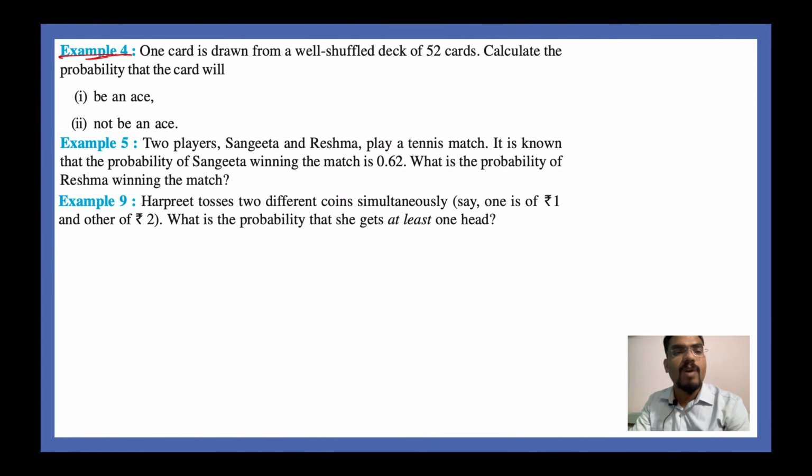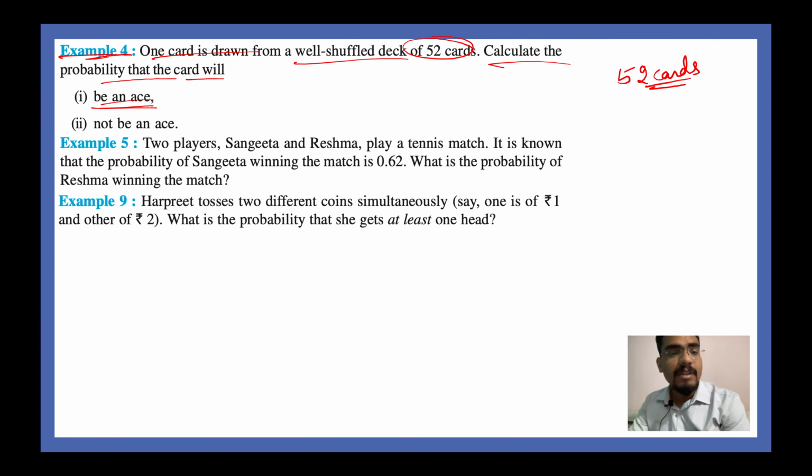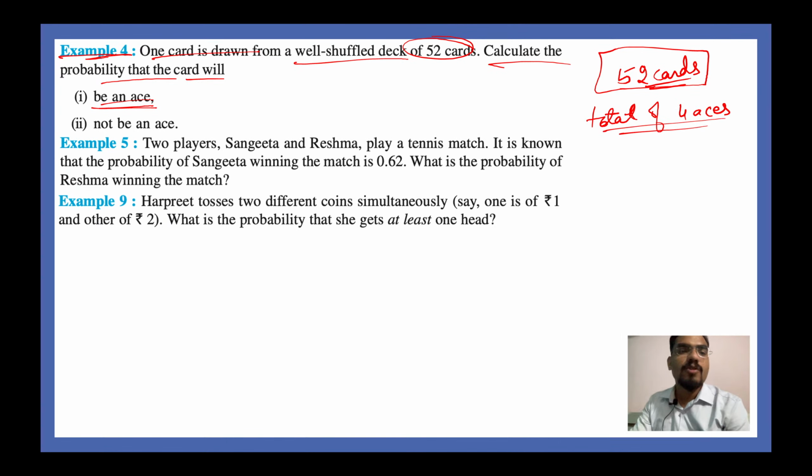Example number 4 tells us one card is drawn from a well shuffled deck of 52 cards. So let's say there are 52 cards. Now calculate the probability that the card will be an ace, and ace means number 1, right? In a deck of 52 cards, there are a total of 4 aces. So the probability of getting an ace, P of ace, is equal to the total number of outcomes, which is 52 because you have 52 cards, and the favorable outcomes is 4 because you have 4 aces. So 4 by 52 is your answer.